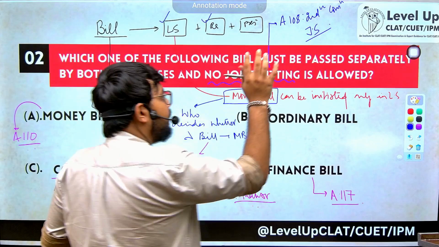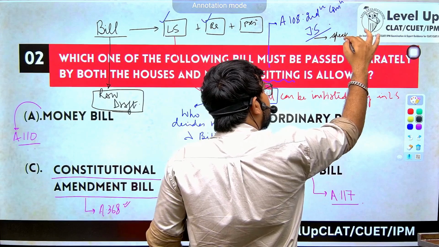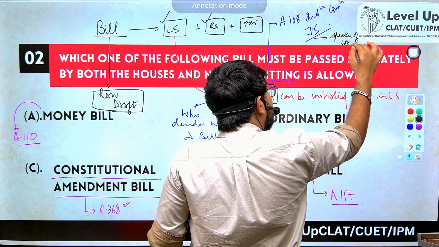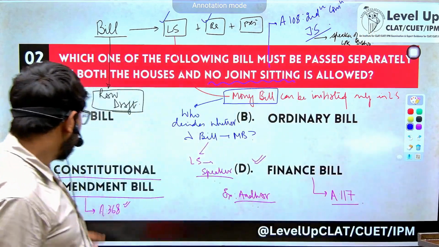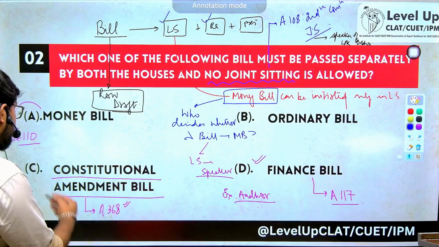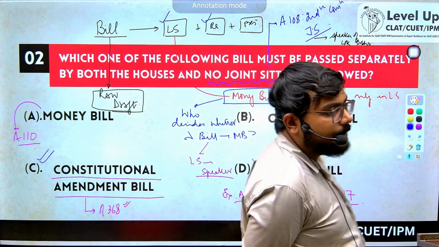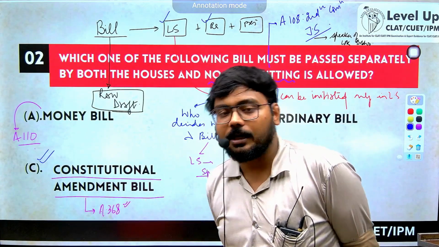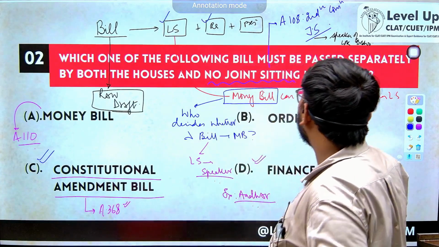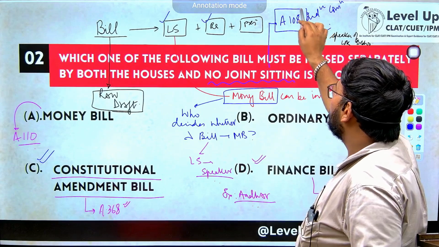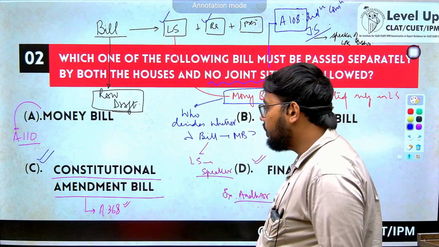So when there is a joint sitting happening, who presides over it? The Speaker of Lok Sabha. The Speaker of Lok Sabha gets to decide it. Now the answer for this question is the constitutional amendment bill. Any constitutional amendment bill has to be passed by both the houses separately, and there is no provision of joint sitting. All of these articles become very important for your upcoming exam.